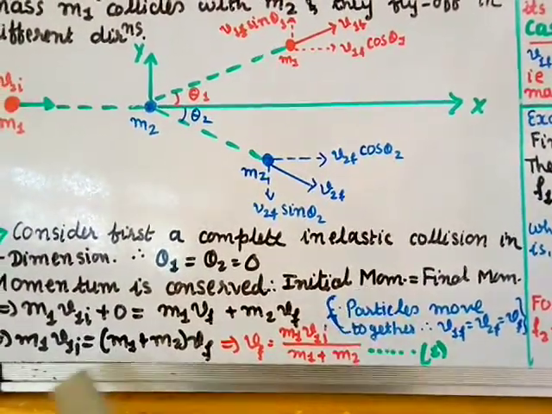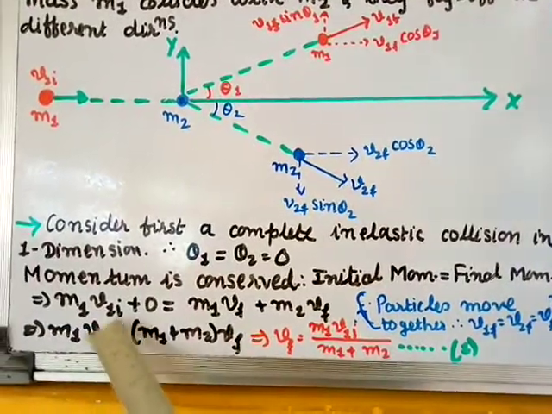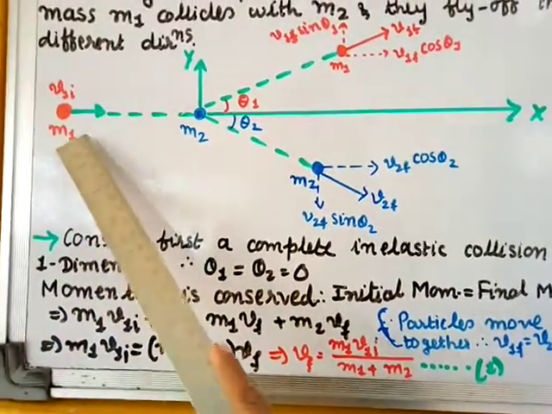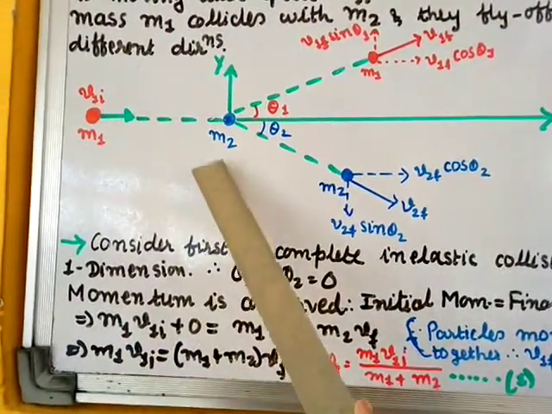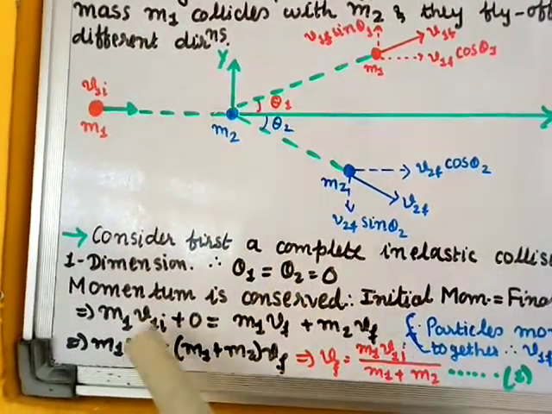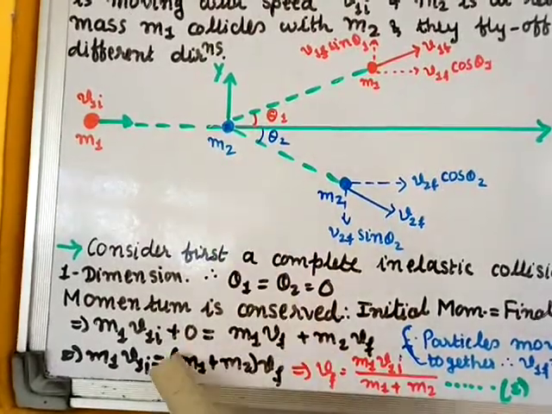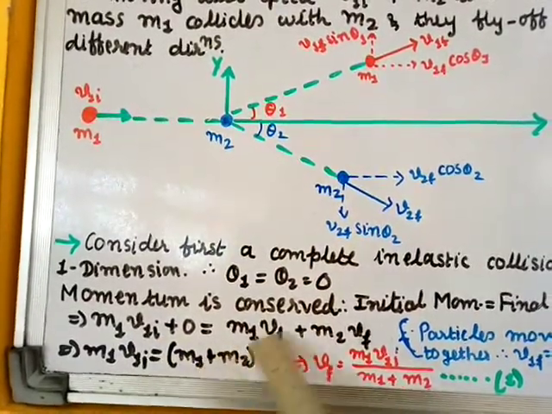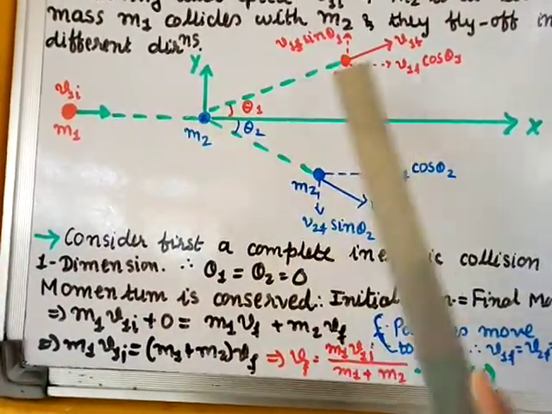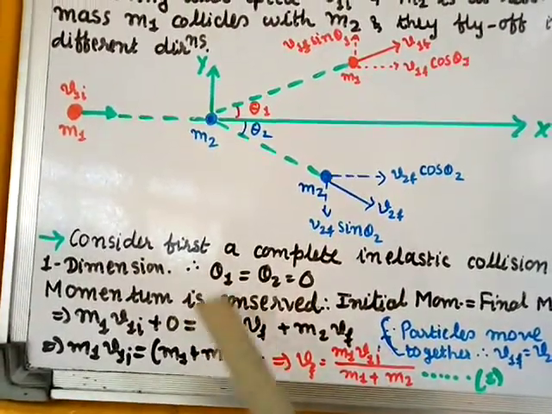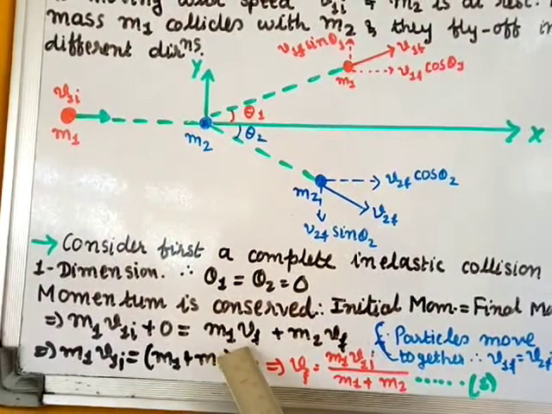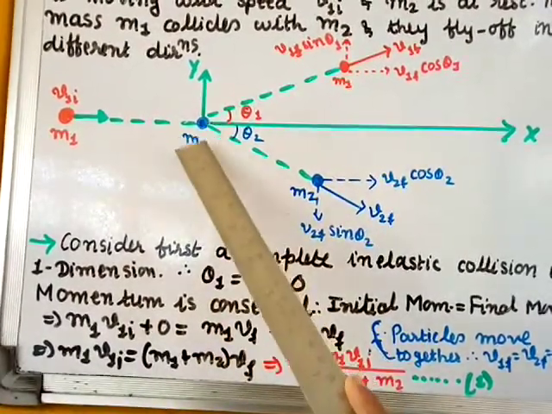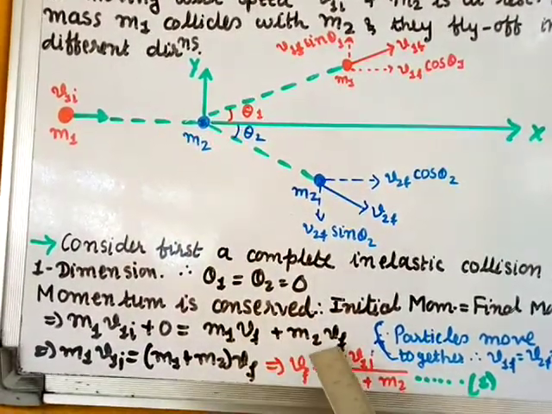So initial momentum will be m1 v1i, the mass of the first particle m1 and velocity v1i, plus mass m2 which is at rest, so it will be m2 into 0, which is 0. So m1 v1i plus 0 is equal to final momentum. In final momentum we consider that particle m1 is moving with velocity vf, the final velocity, and particle 2 is also moving with the velocity vf. Why?